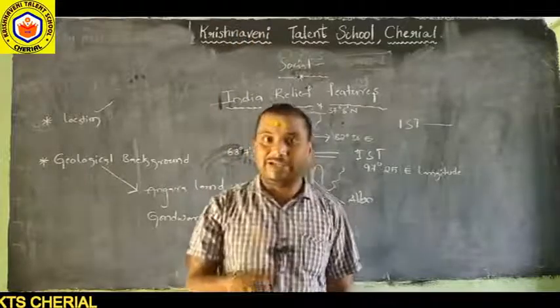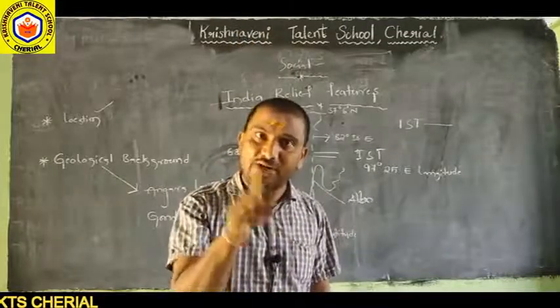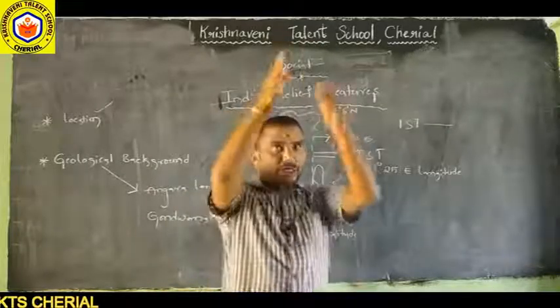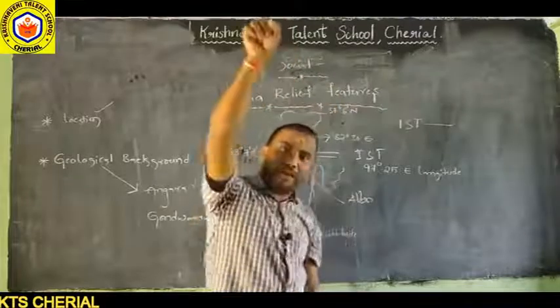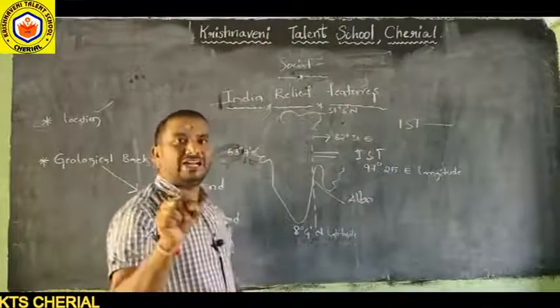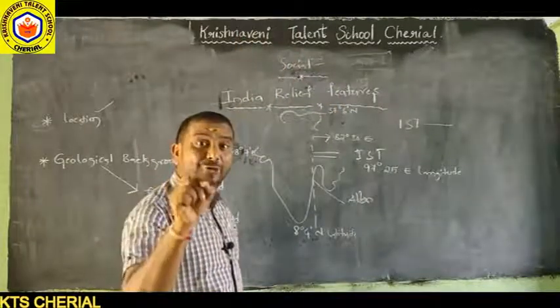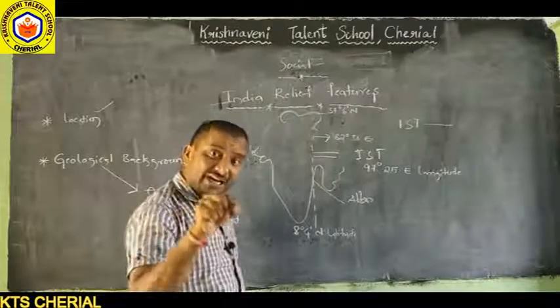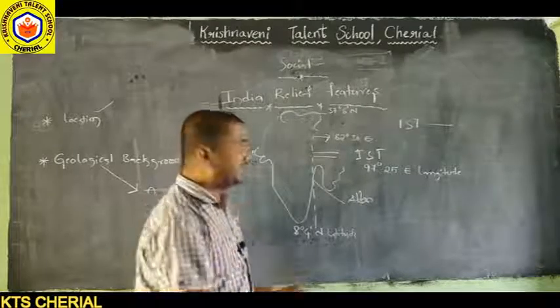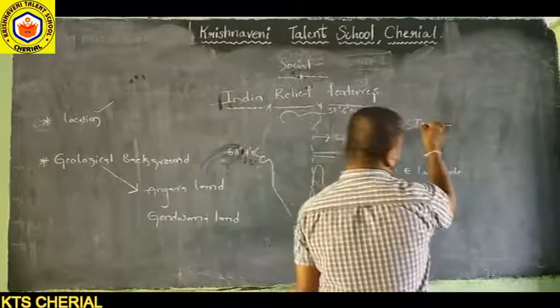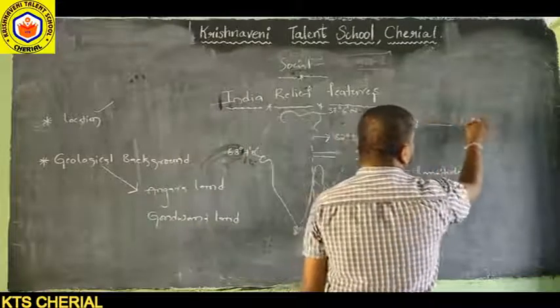That longitude is the middle of the world, so it is taken as the world standard time.